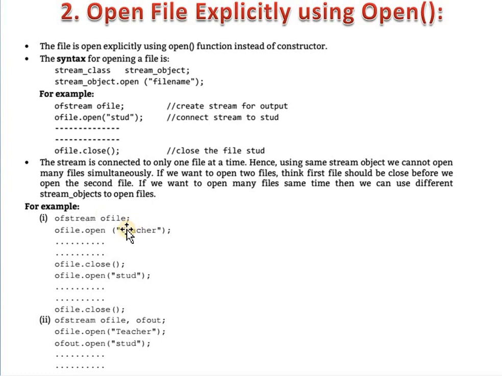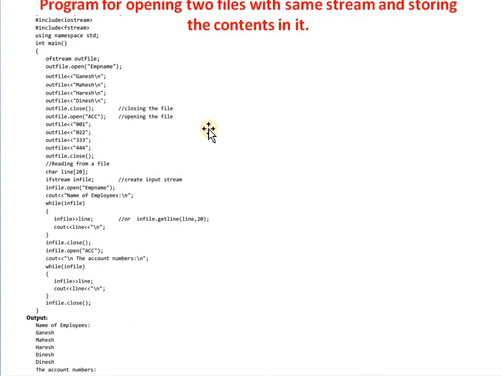For example, ofstream ofile, and by using this ofile object which is created by using the ofstream class, we are opening a file teacher. This is the example of the open member function. Let's see one example.